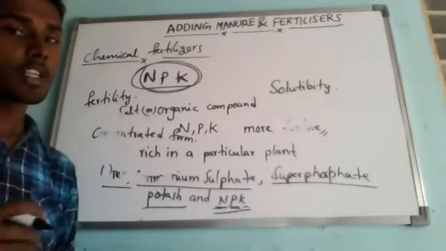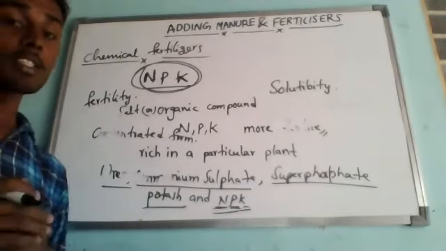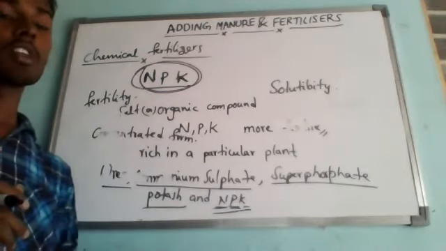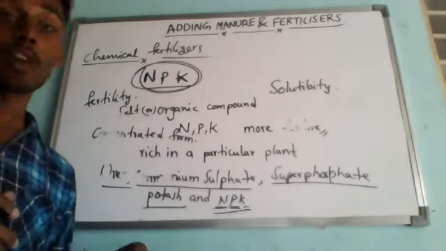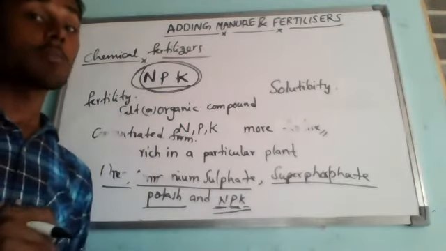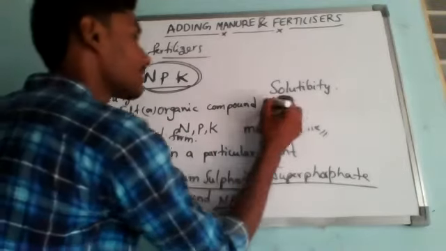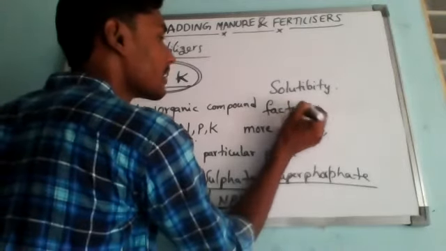Chemical fertilizers have high solubility in water, so they are easily absorbed by the plants, because they can dissolve in water very fast. So plants can absorb them very fast, and they can utilize those nutrients very quickly. Chemical fertilizers are made in factories, because they are human-made fertilizers.